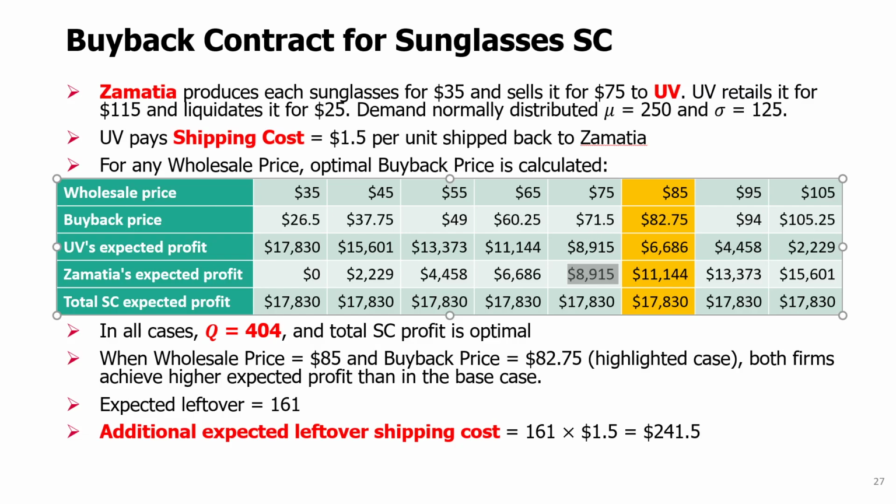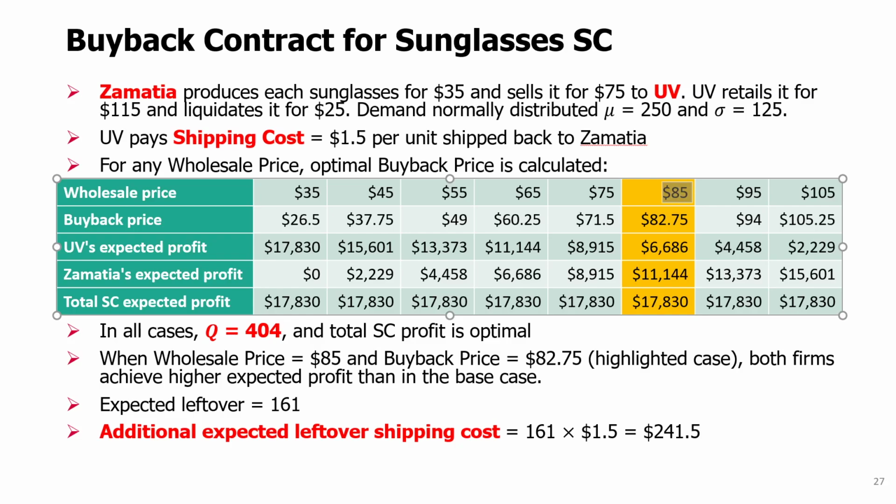But actually, this wouldn't be that good because if you recall in our original example, Zamatia had over $9,000 of profit, while UV had about over $5,000 of profit. So it would be really great for UV, but for Zamatia, who's probably setting the wholesale price and setting the buyback price and offering it to UV, that wouldn't be so good because it actually reduces Zamatia's profit. So that's of course because Zamatia has to pay back for the leftover units that they receive from UV.